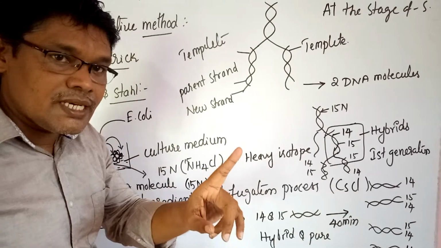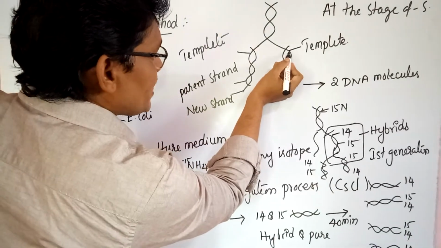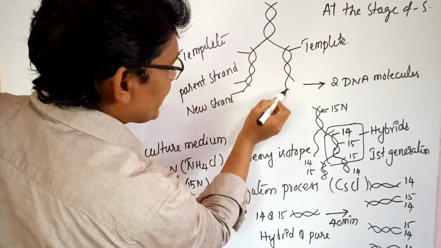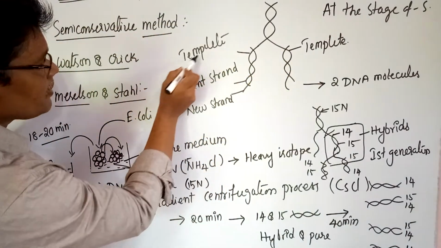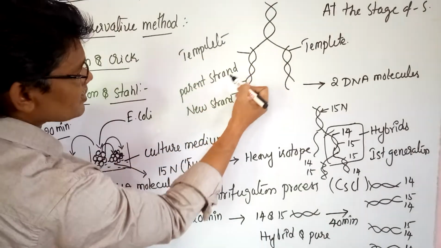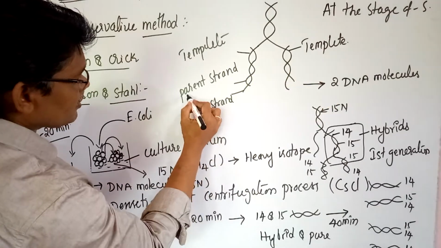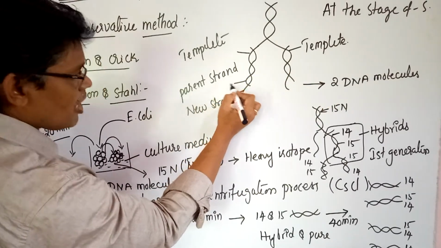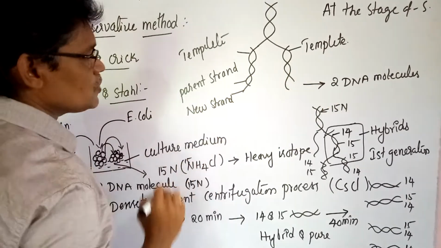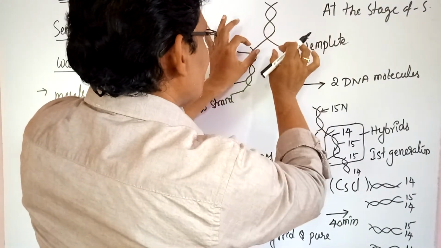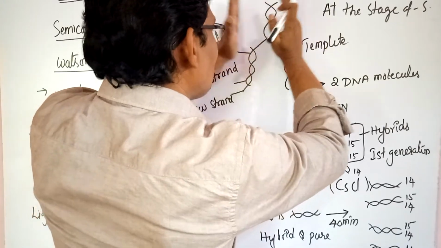So in this process, one of these strands acts as a template, another strand is completely new. In this, the same, this is the template, the second one is the new strand. In this, after replication completion, the parental strand consists of one parent strand, the second one is the new strand. So in this way, the complete replication occurs. That means the DNA replication is completed.